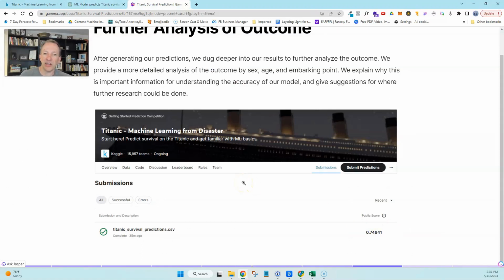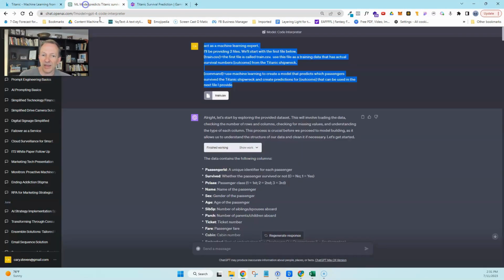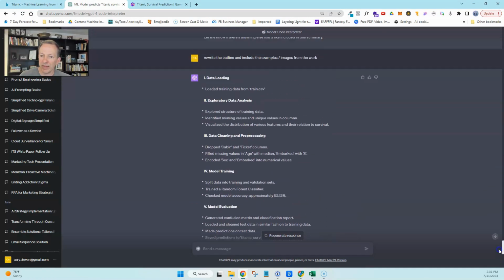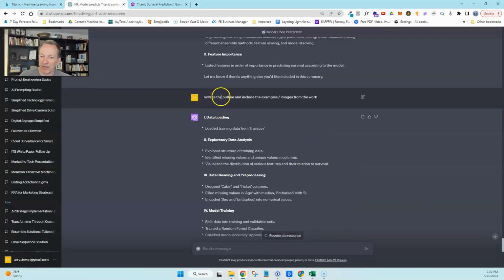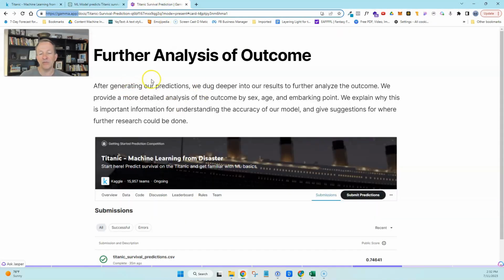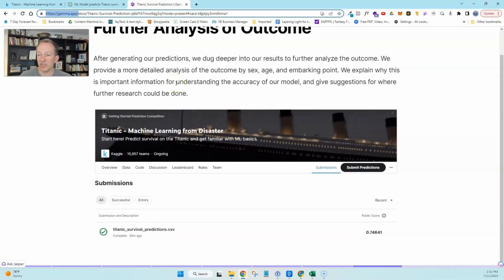This whole experiment took less than 30 minutes, including creating this presentation in one of my favorite apps, gamma.app. And you can use AI to help you with that by giving it a command that says create an outline, include examples from the work. And so I have an outline with formatted text, and I imported that into this program that uses AI to create a presentation. So this just illustrates that you can solve problems using AI, especially problems that you don't know how to solve right now. You can use AI to teach you.